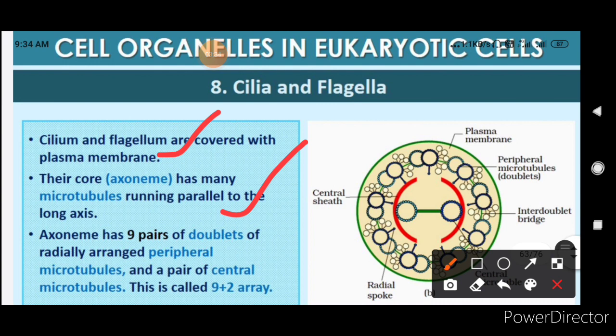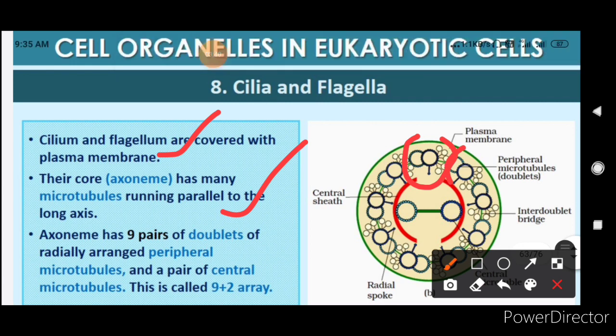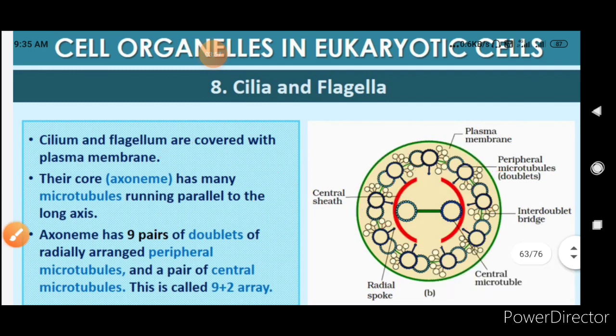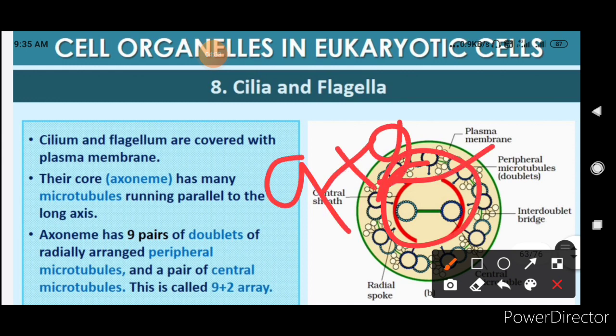The axoneme has 9 pairs of doublets. See here, this is a pair, this is a pair, this is a pair. So they have 9 pairs of doublets: 1, 2, 3, 4, 5, 6, 7, 8 and 9, which are radially arranged as peripheral microtubules around a pair of central microtubules. The pair of central microtubules is covered inside a sheath-like structure. So it is a 9 plus 2 array.